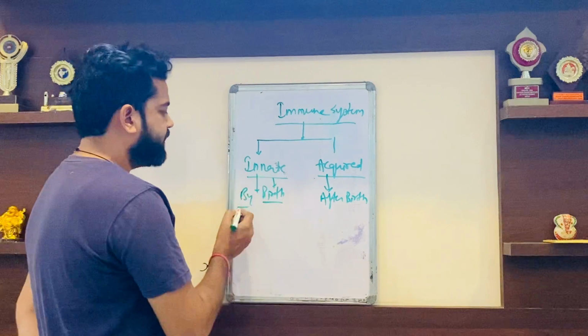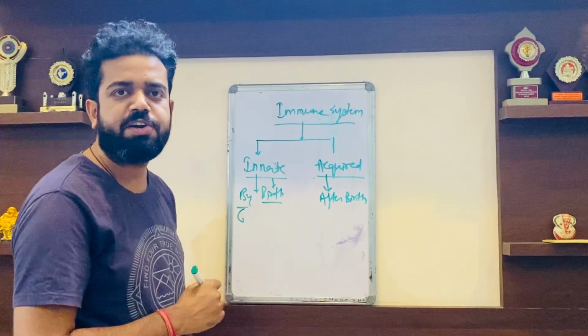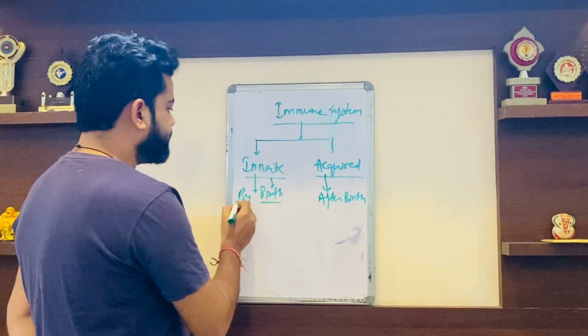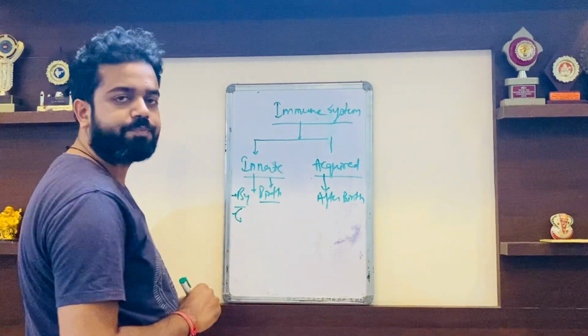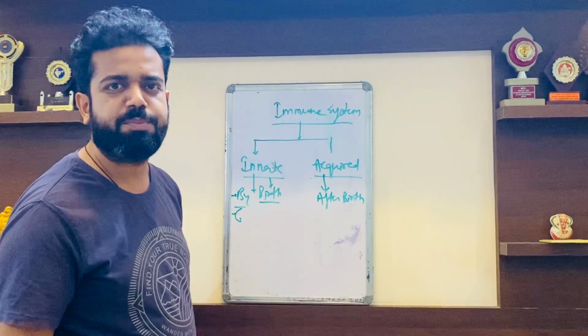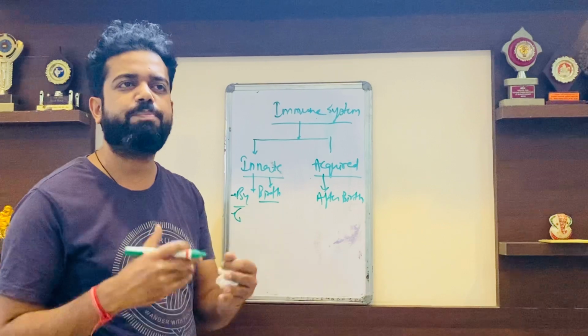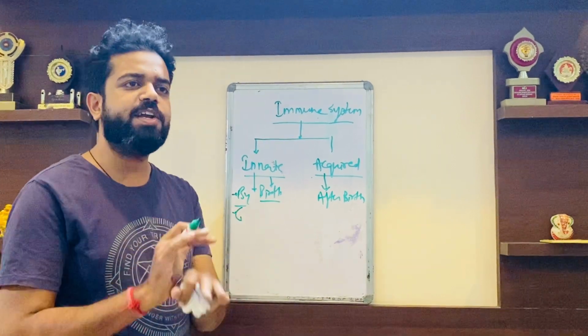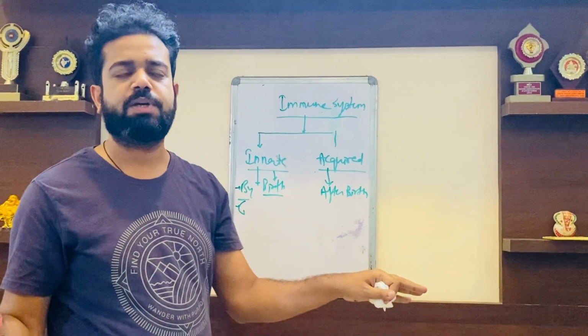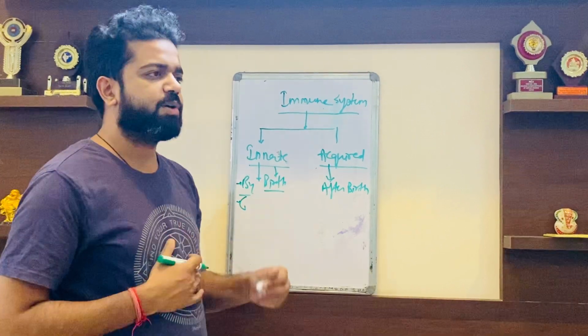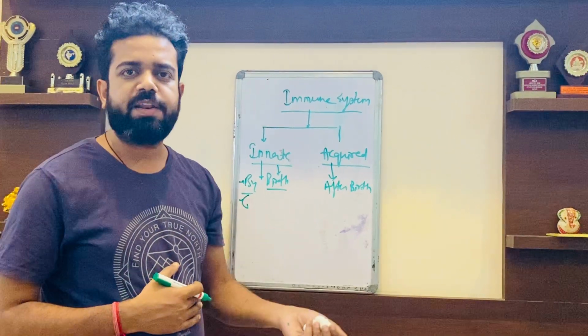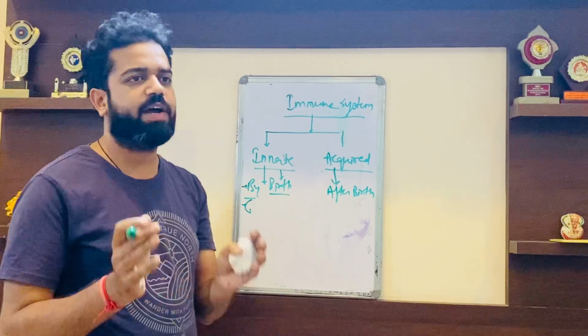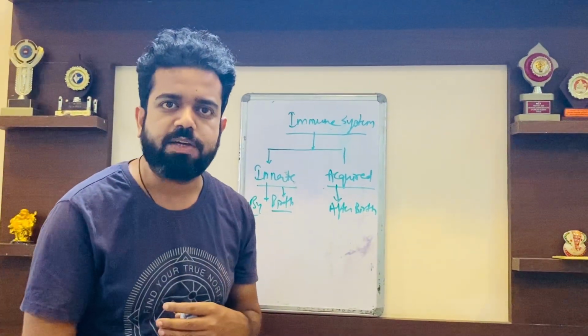There are several properties of innate immunity. Number one, it is by-birth immunity. Number two, it is a non-specific immunity, meaning it is not specific for a particular pathogen. It will treat all the pathogens in the same way. Suppose it is treating the malaria pathogens by initiating fever in the body.